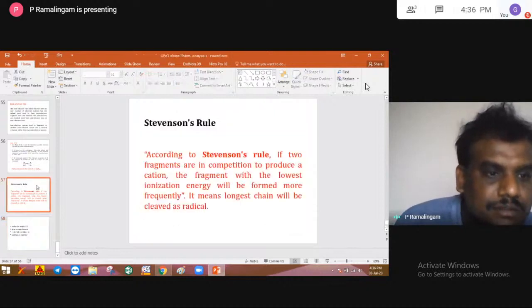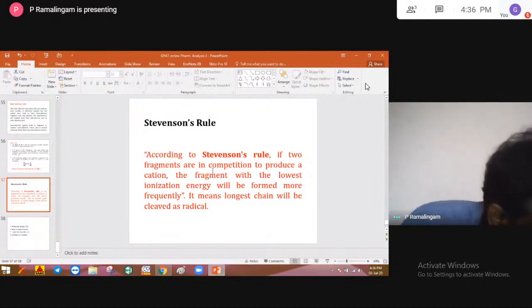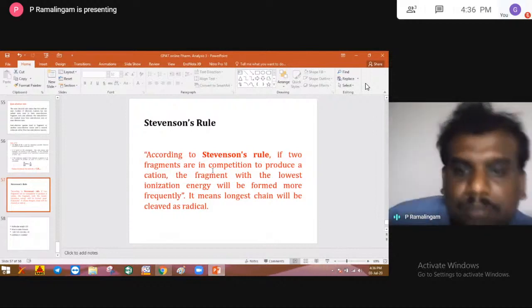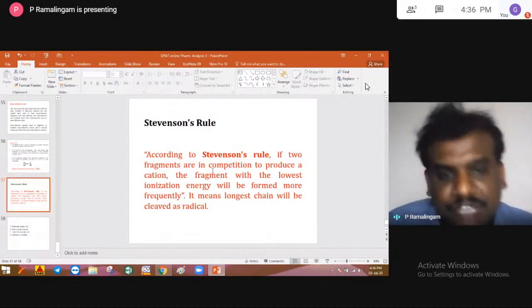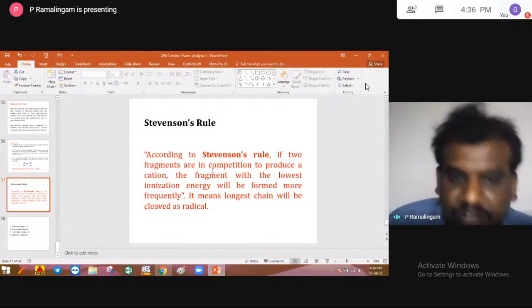So next is the Stevenson rule. So what is this Stevenson rule? If two fragments are in competition to produce a cation, the fragment with the lowest ionization energy will be formed more frequently.